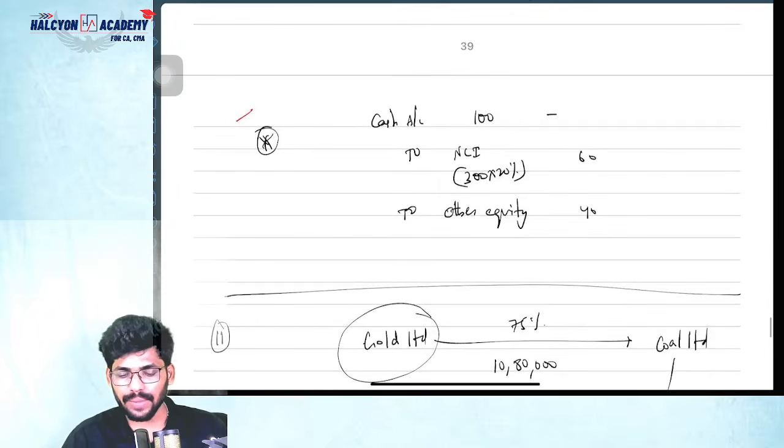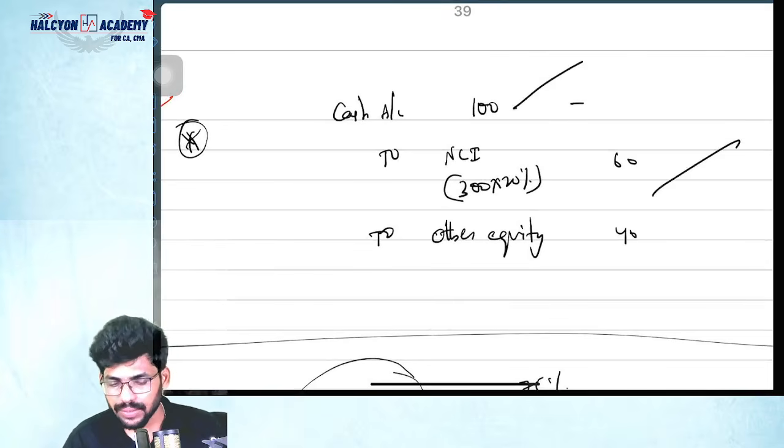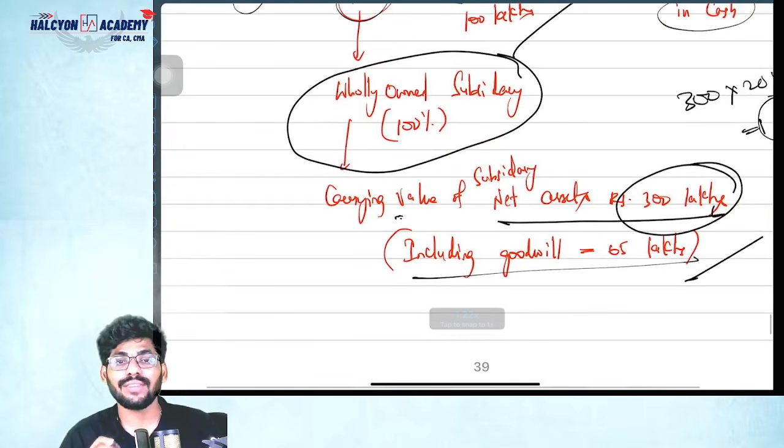So this is the entry, guys. Basically, I'm selling, right? I'm getting cash 100 lakhs. So cash account debit to NCA. NCA value will get increased. How much? 20% I'm selling, right? So NCA will get created now.